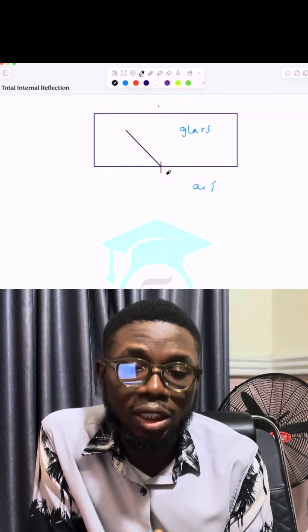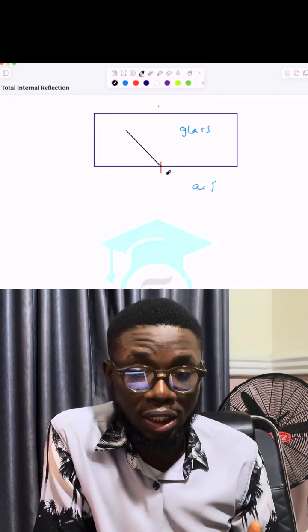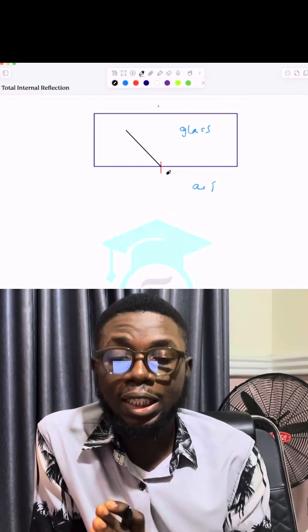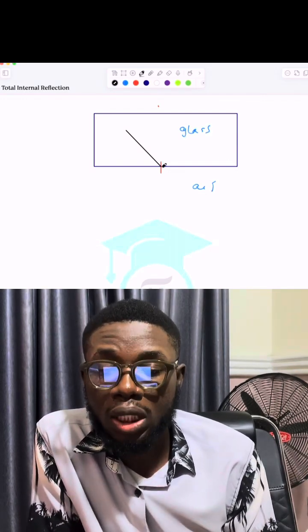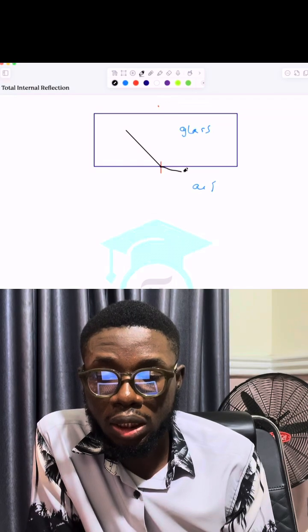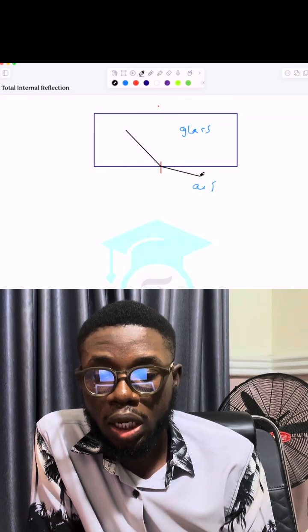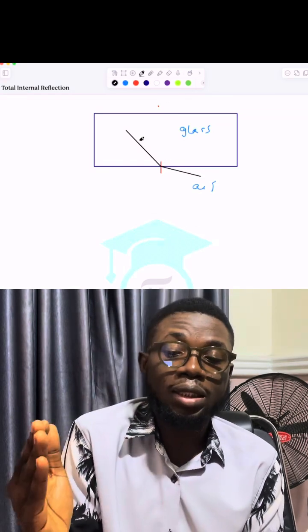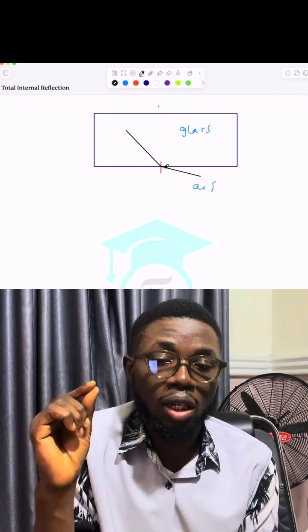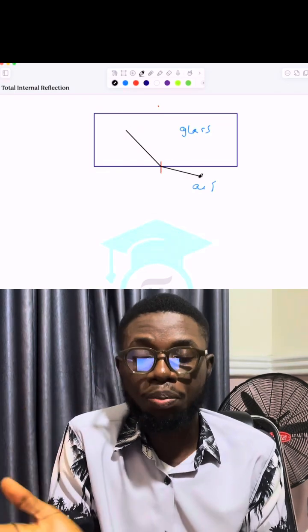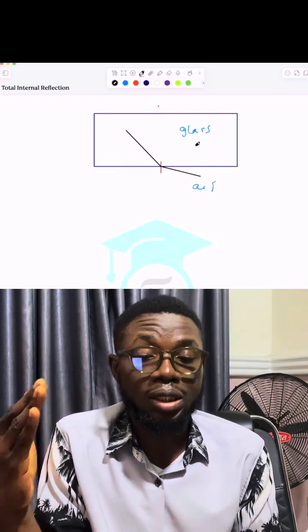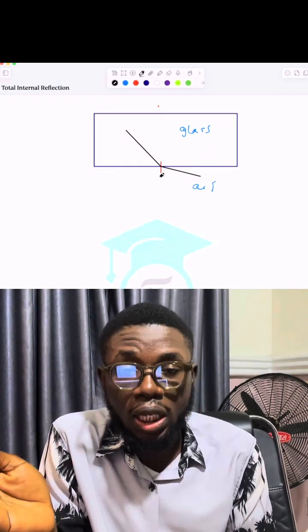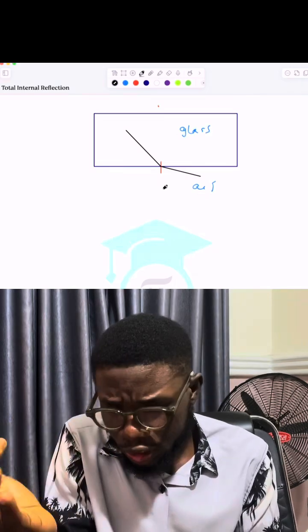Now, when light travels from a denser medium to a less dense medium, it will bend away from the normal. The normal is this red line. So light is going to bend in this manner, something of this nature. You can see that this is no longer following the path that it was following before. Now it has bent away from the normal. If it was the reverse case, from a less dense to a denser medium, it would have tilted towards the normal.